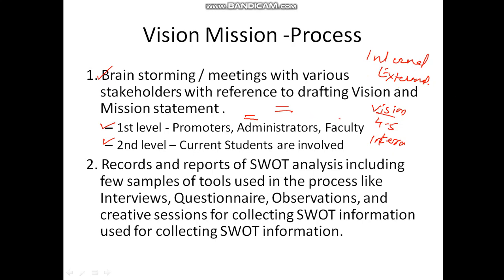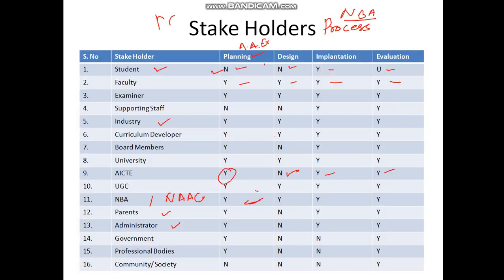So your faculty, your students, and your administrators are internal stakeholders. Sometimes your promoters can be internal or external. There can be your employees. Some other stakeholders can be your alumni. They can be your industry outside. For example, here you can find that there are 16 points, and examiners are also your stakeholders. Supporting staff, the feedback they are giving you, board members, curriculum developers, then university, AICTE, UGC, NAC, NBA,